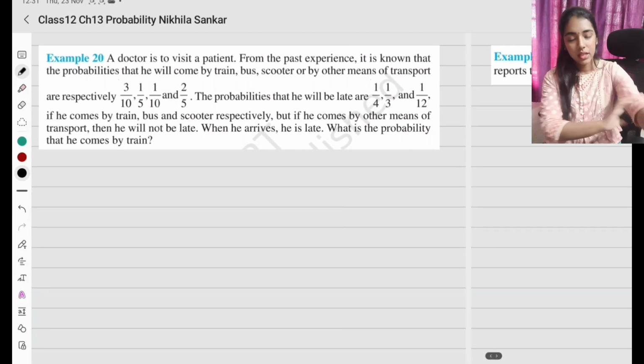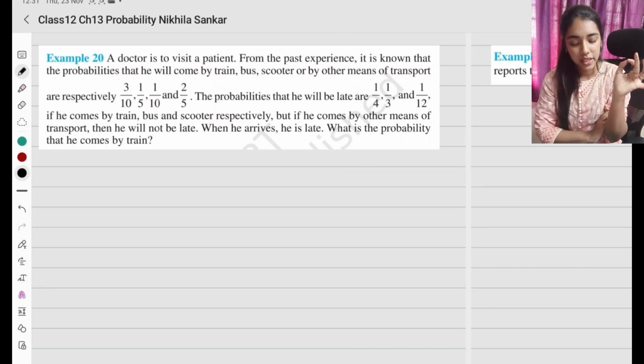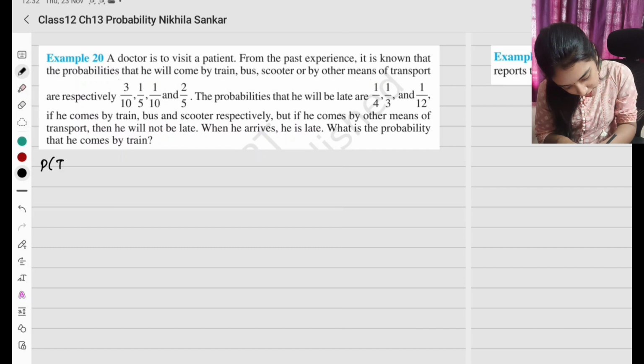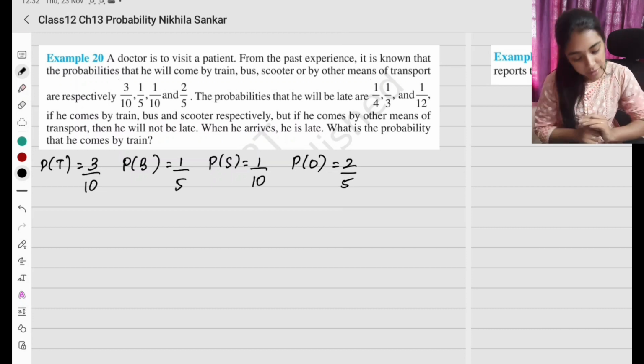Example 20. A doctor is to visit a patient. From past experience, it is known that the probabilities that he will come by train, bus, scooter and other means are respectively these. Probability of train is 3 by 10, bus 1 by 5, scooter 1 by 10, and others 2 by 5.